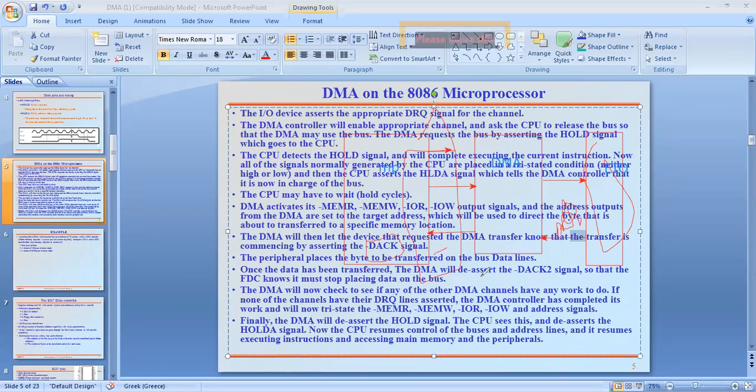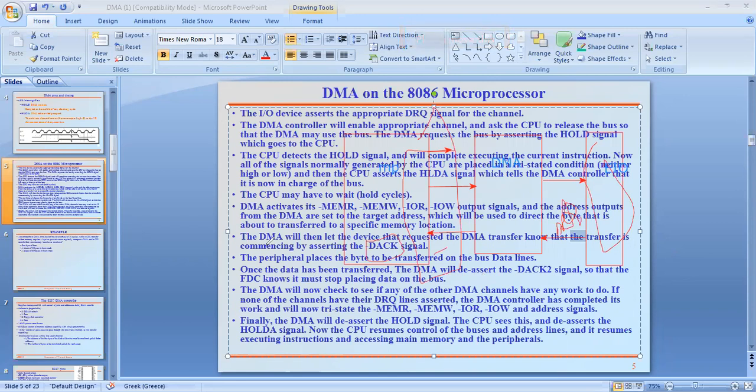Okay. And furthermore, there is no need to transfer the data. That is indicated by using that FDC. See here, next point: the DMA will check to see if any of the other DMA channels have any work to do. Even though there are 8 channels, the DMA has to check whether any of the remaining channels have any data.